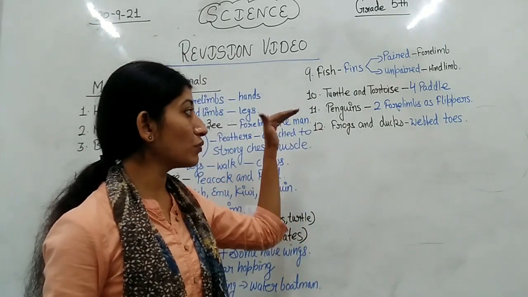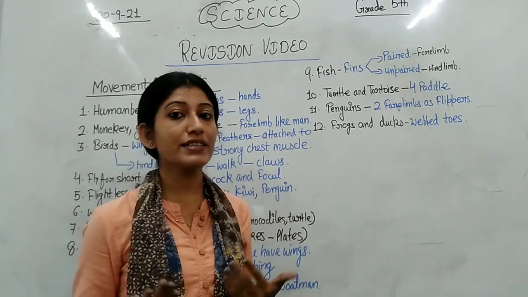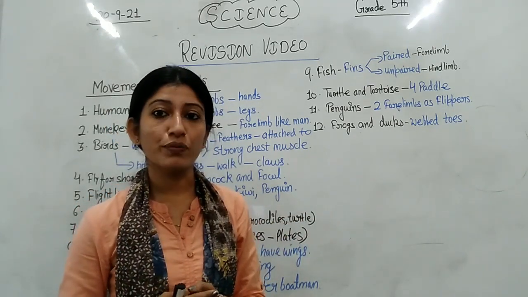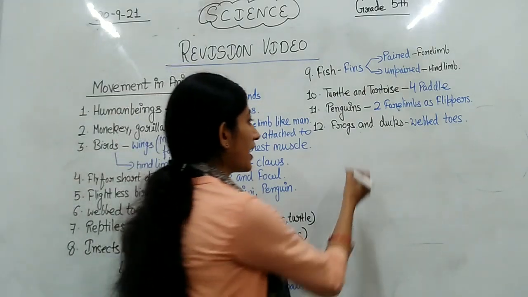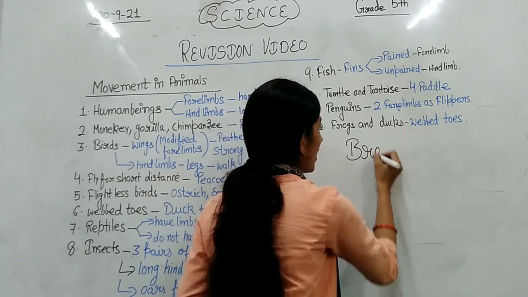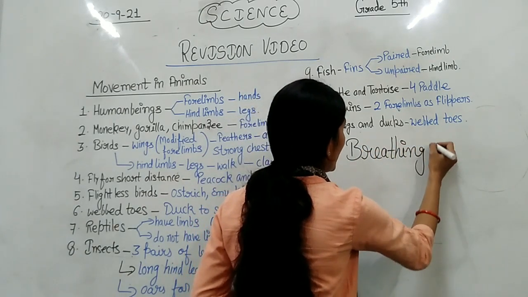I hope this part of the video on movement in animals will help you in revising different types of movements in animals. Now let's see fast breathing in animals.